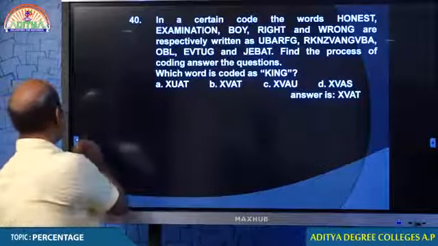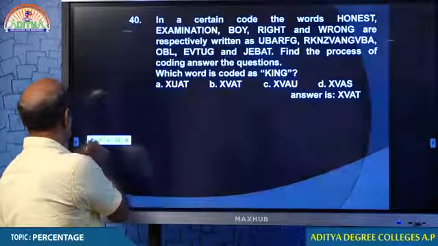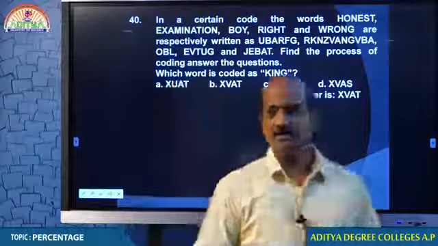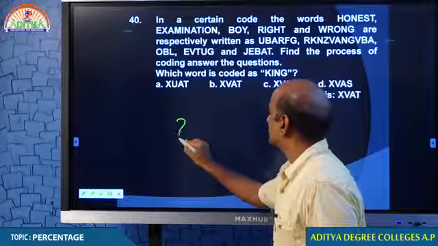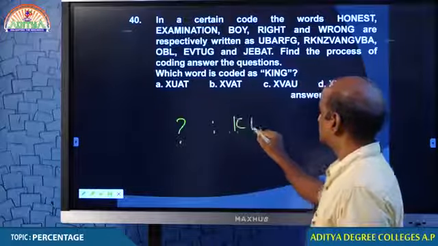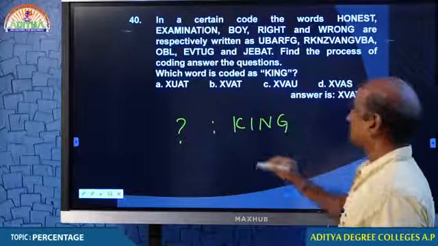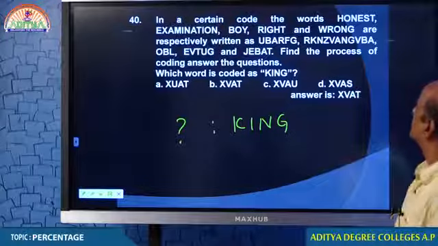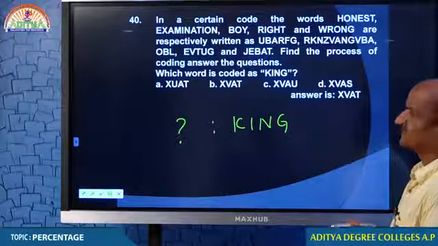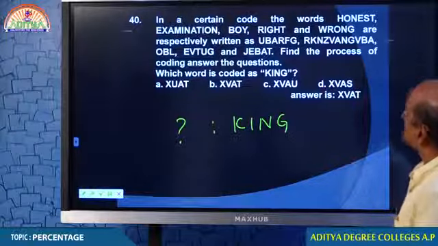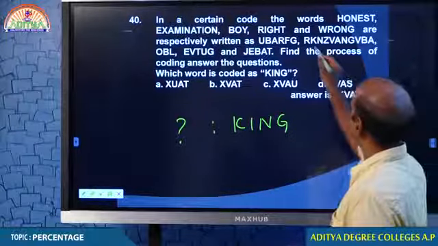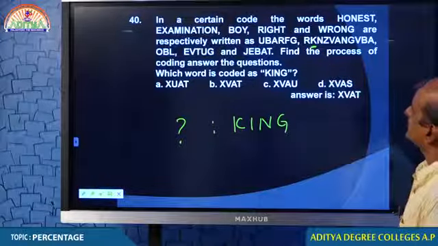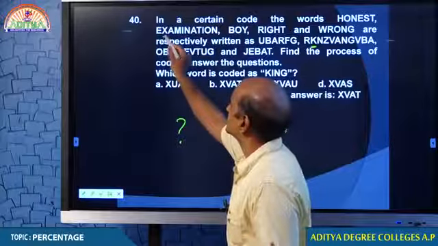Yeah, come on, student. Question number 40. Which word is coded as KING? Do we need to work it out or is everything provided to you? I think everything is provided, the only thing is we have to make use of that. Where we have K, it is the code of, come on student, it is the code of EXAMINATION, that is X.